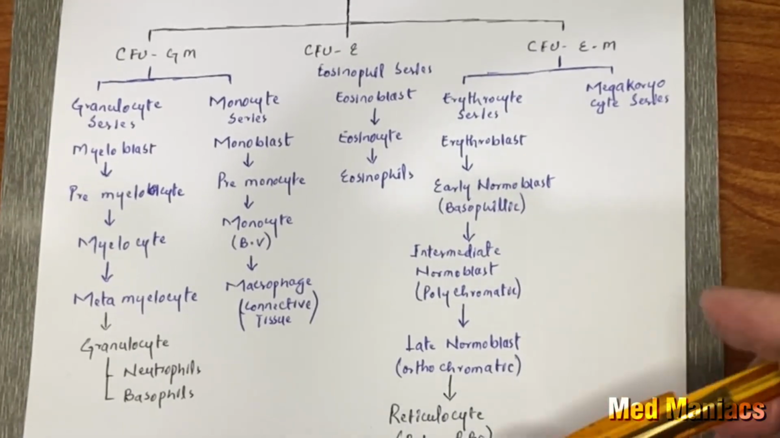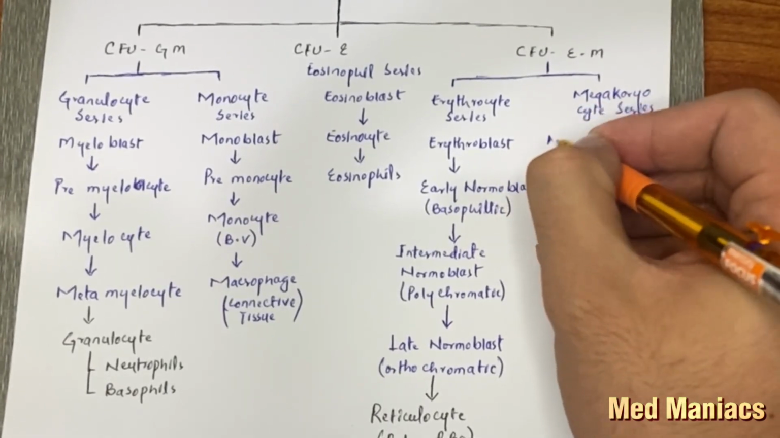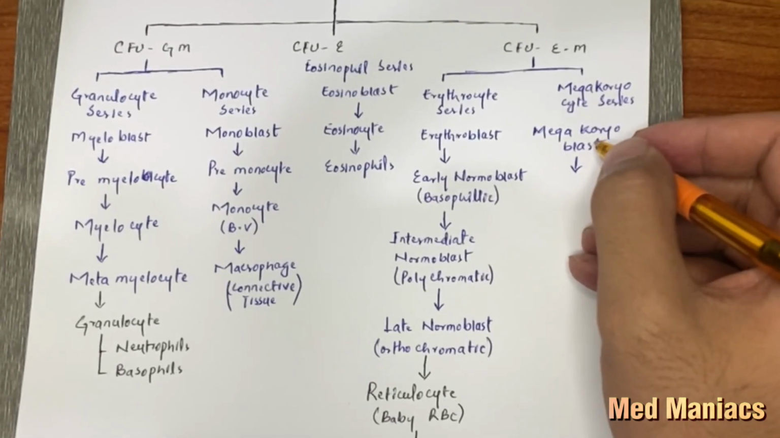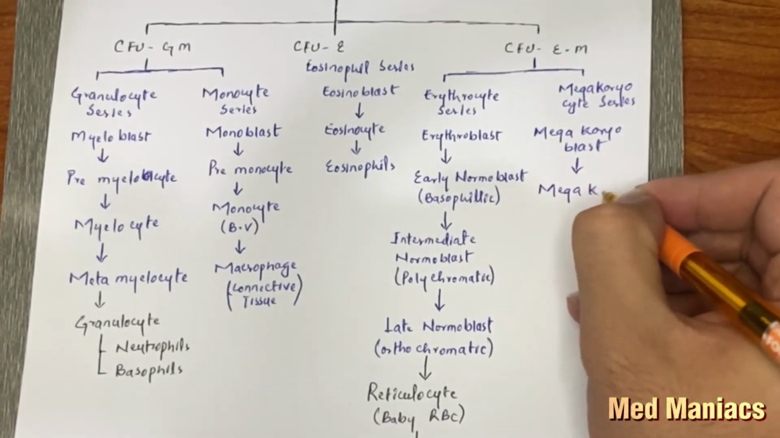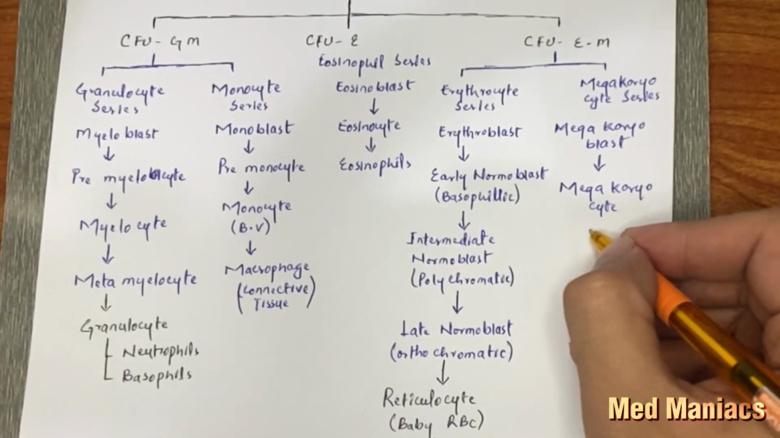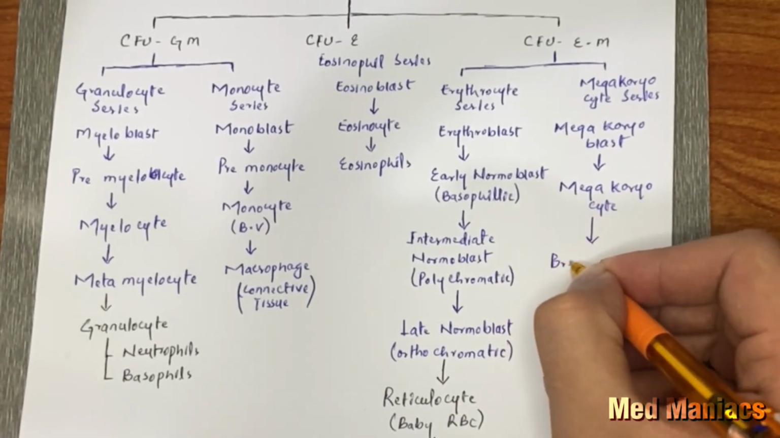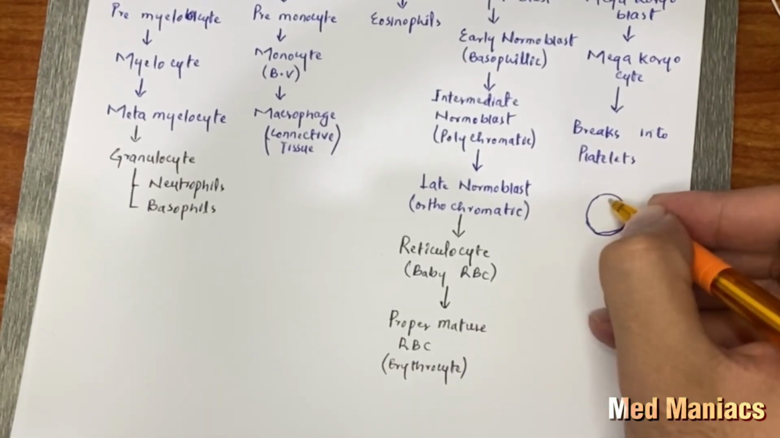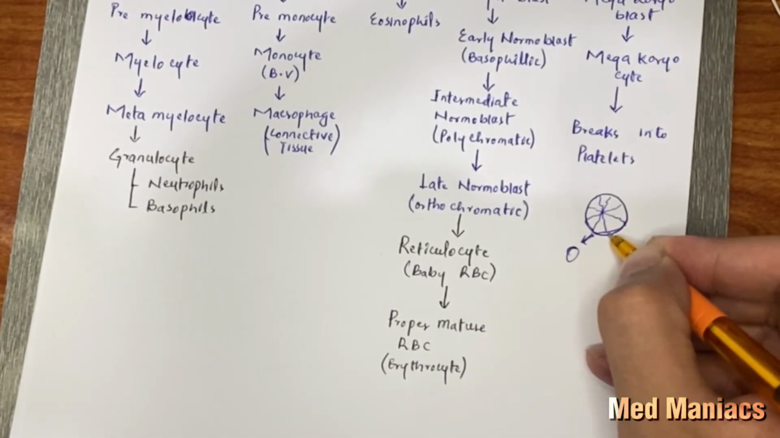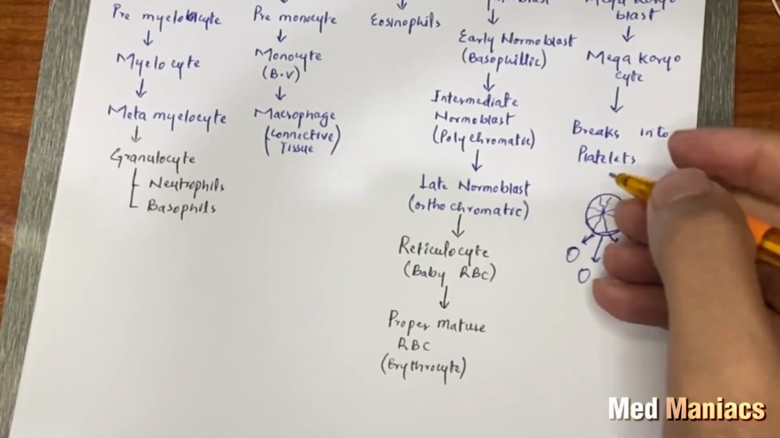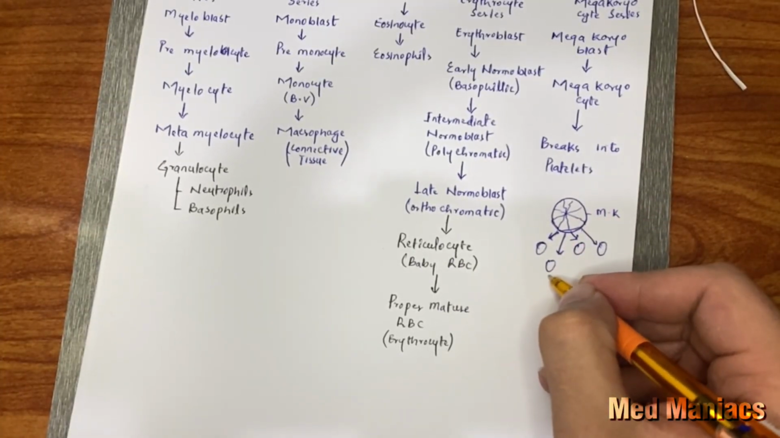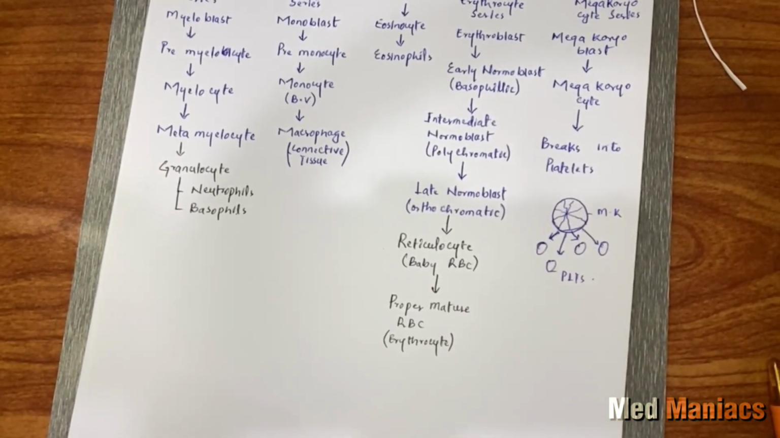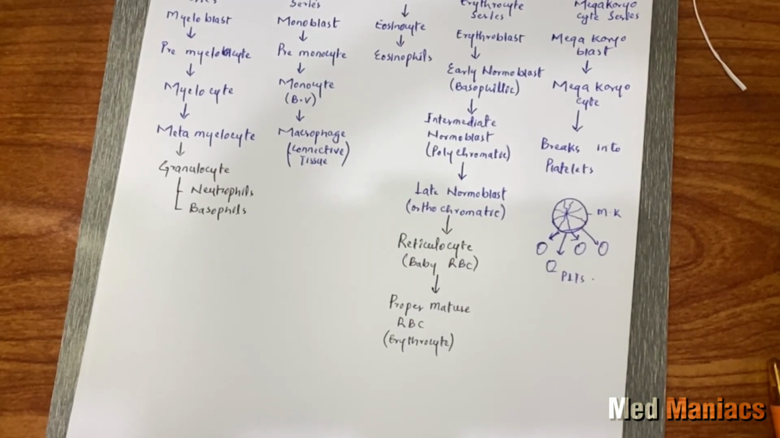The first cell that is formed in the megakaryocyte series is the megakaryoblast. This megakaryoblast increases in size and matures into megakaryocyte. As the name indicates, megakaryocyte is a large cell. So what happens is that cracks appear in the megakaryocyte and it is broken down into smaller platelets. So from here we get proper mature platelets. And with this, the process of hematopoiesis in the bone marrow is completed.